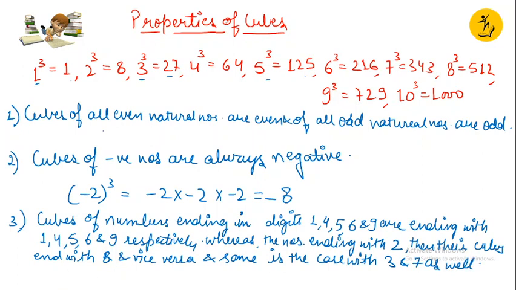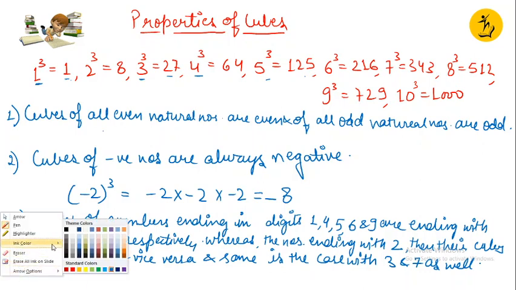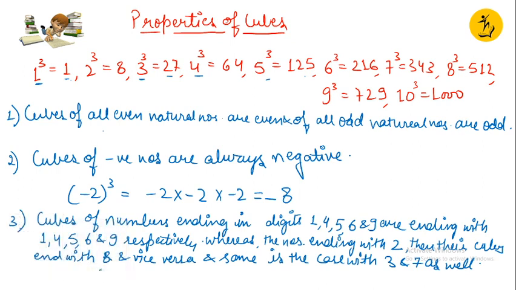So what does this mean? Let me explain. See, if we want to find the cube of 1, then the ending digit of its cube would also be 1. If I am writing 4 here, then the unit digit of this number is 4 and the unit digit of its cube is also 4.